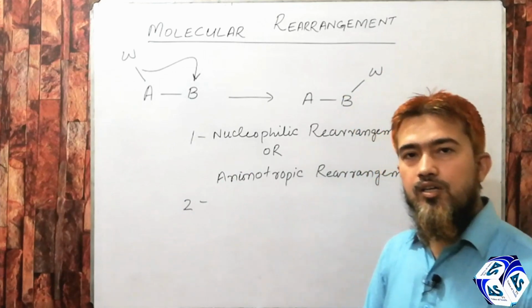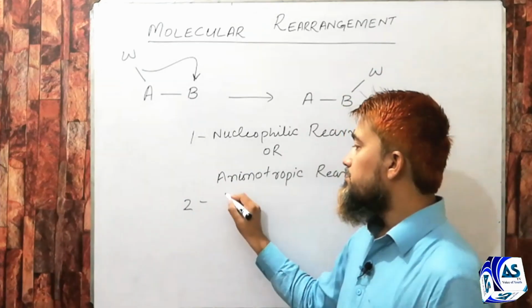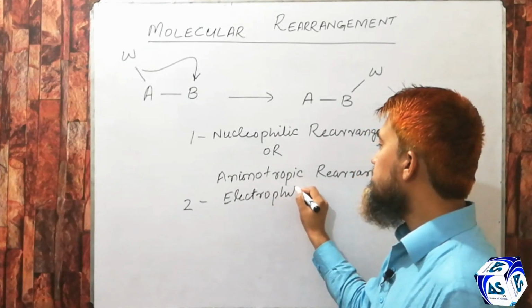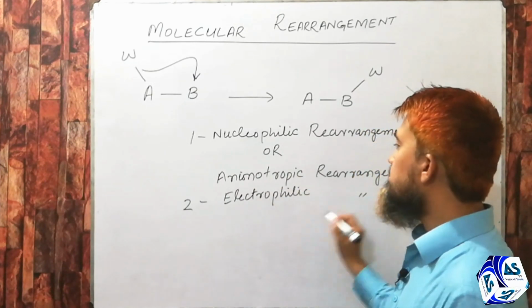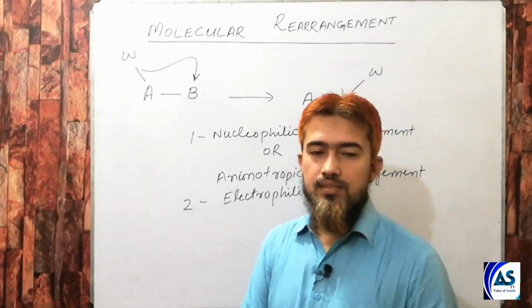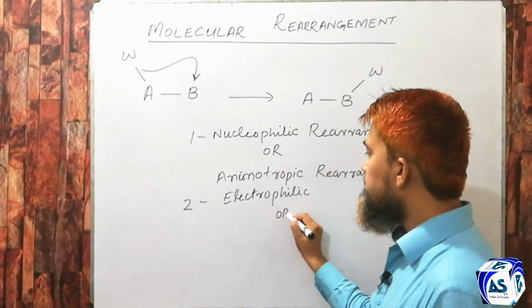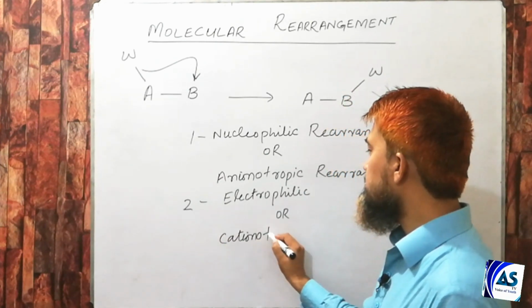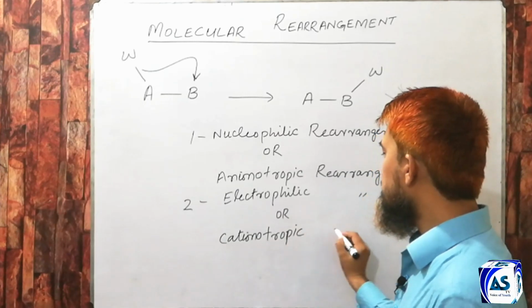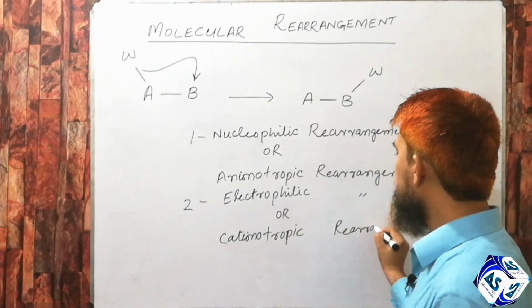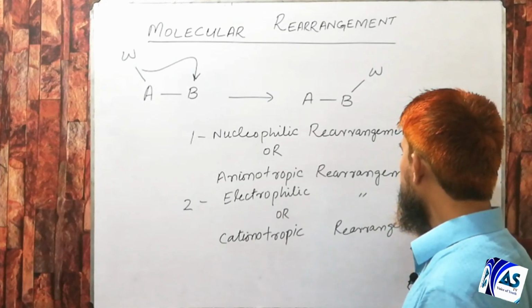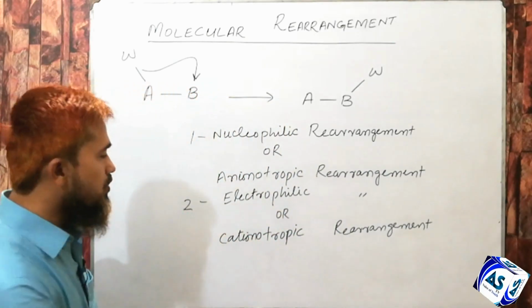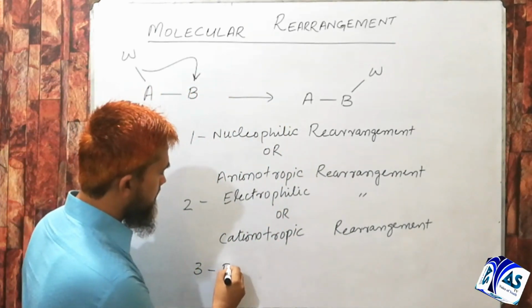Second type is electrophilic rearrangement. It is also known as cationotropic rearrangement. The third and last type of rearrangements is known as free radical rearrangement.